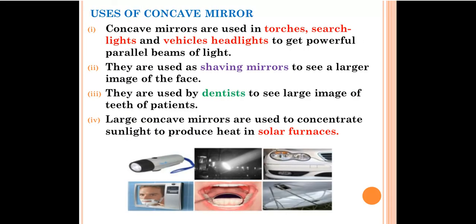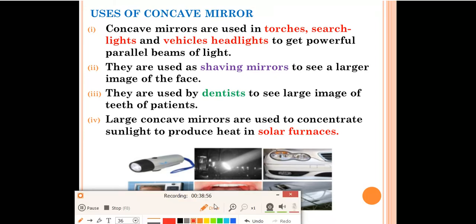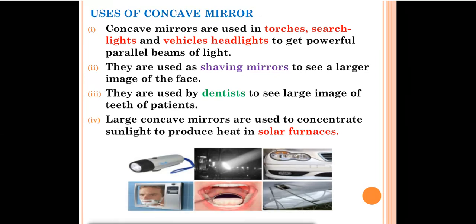Next, we have the uses of concave mirror. This is also very important from your exam point of view. Questions are asked from this section also. At least 2-3 uses you should remember. The first use is that concave mirrors are used in torches, searchlights, and vehicle headlights. You have seen vehicle headlights, they all use concave mirrors to get powerful parallel beams of light.